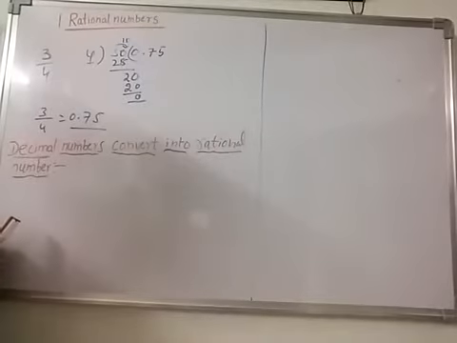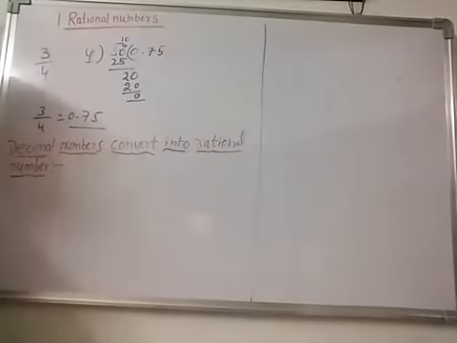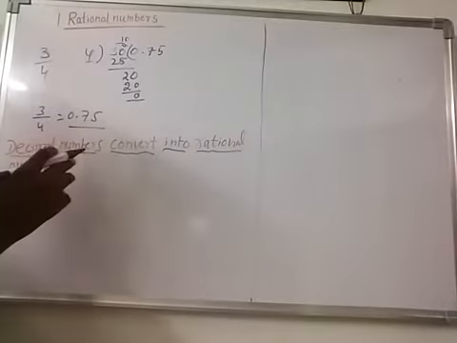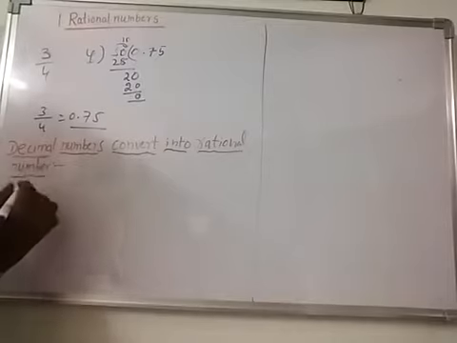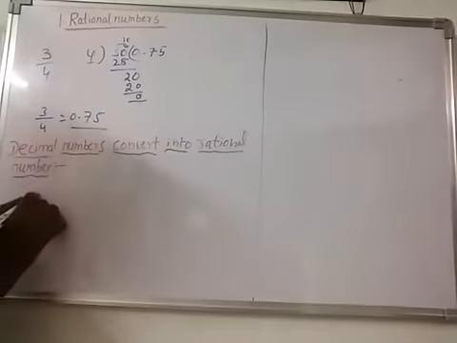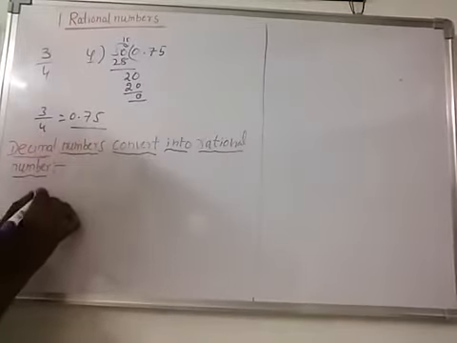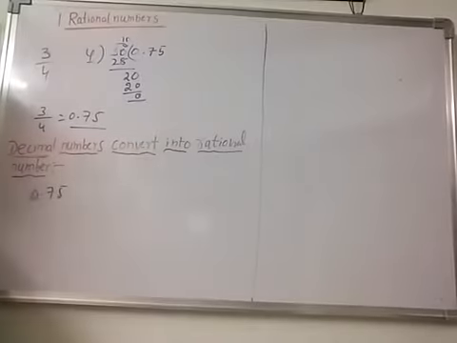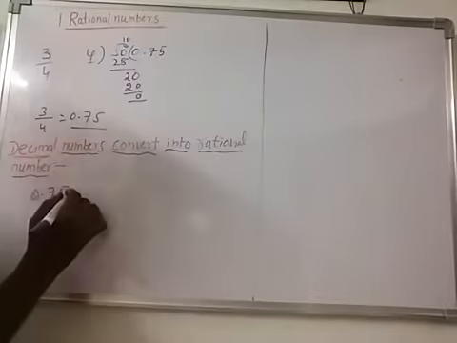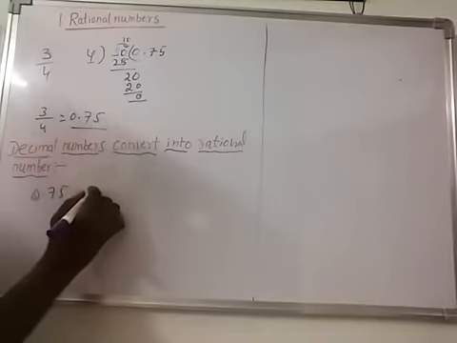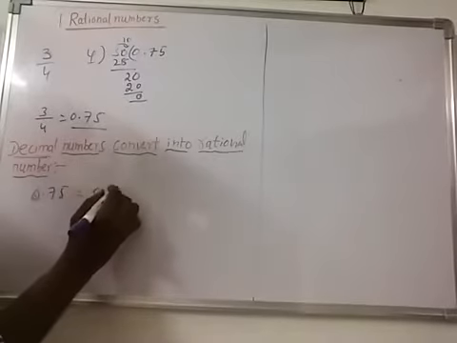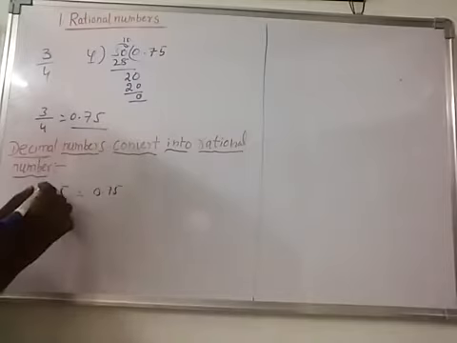Now decimal numbers, how are we converting them to rational numbers? Suppose 0.75, how are we converting it to rational? Here after the point how many digits are there? 2 digits.